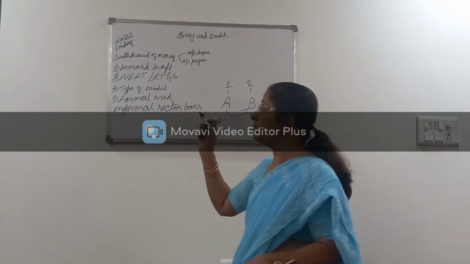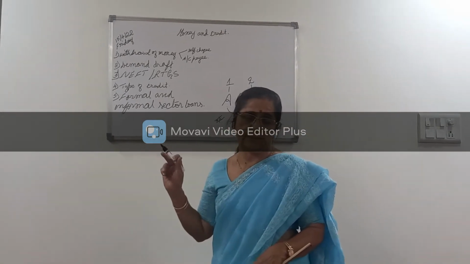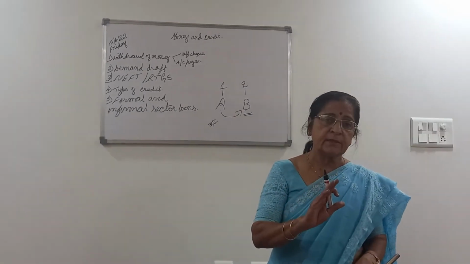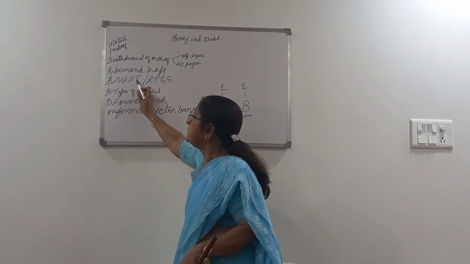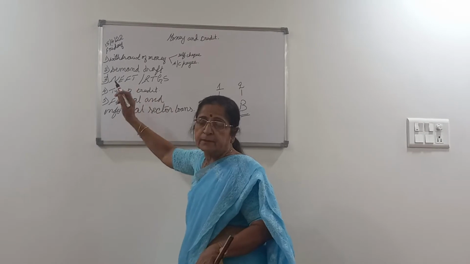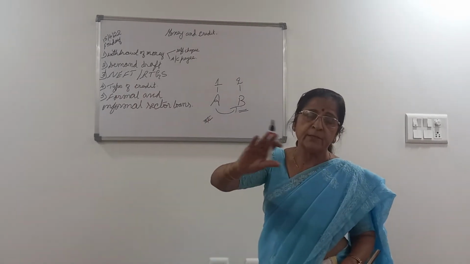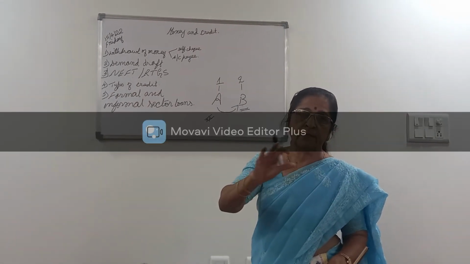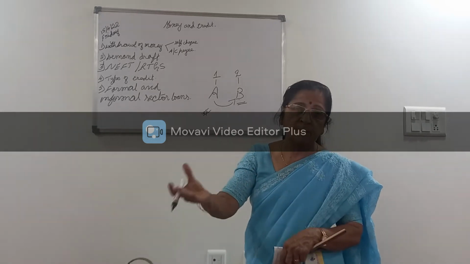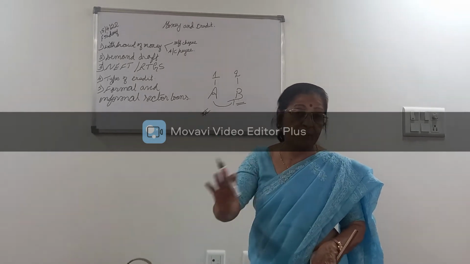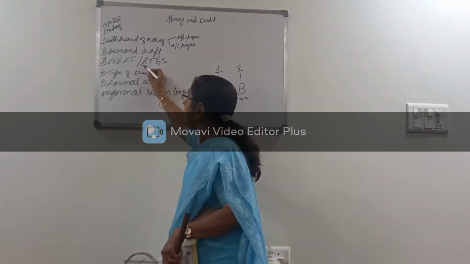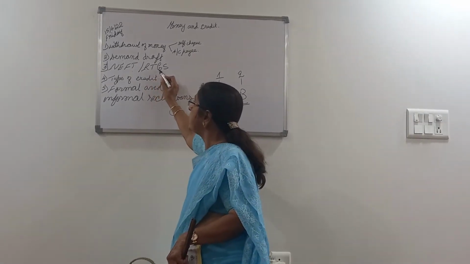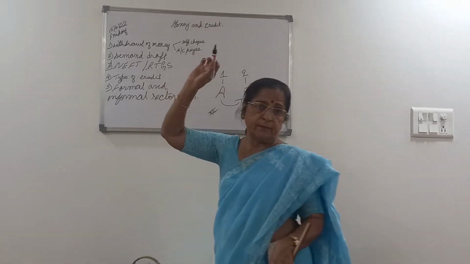I told you about NEFT and RTGS, isn't it? NEFT is nothing but National Electronic Fund Transfer. Understand? Where the money is paid to the other bank immediately through an electronic method. And we have RTGS, Real Time Gross Settlement.